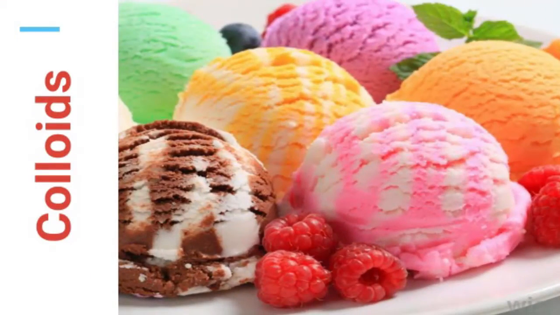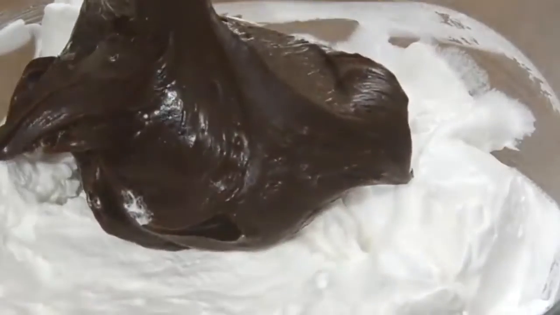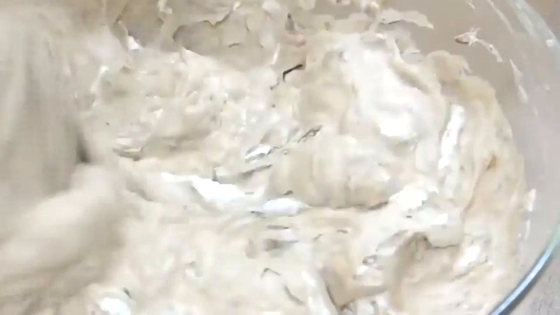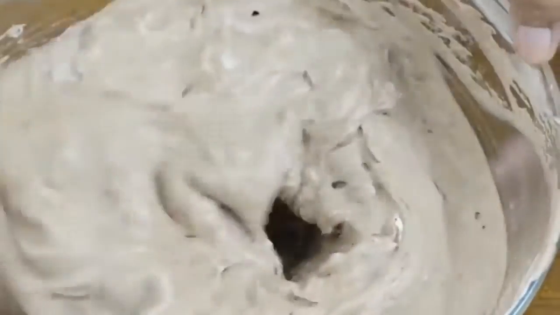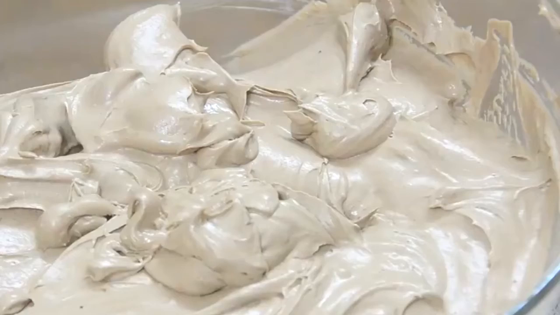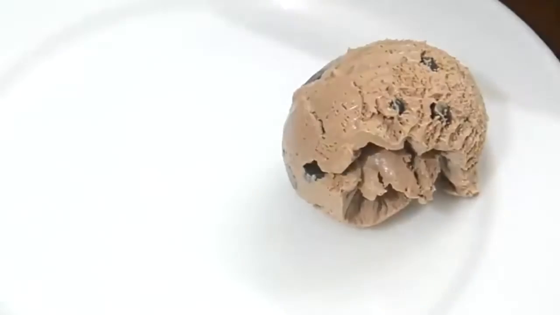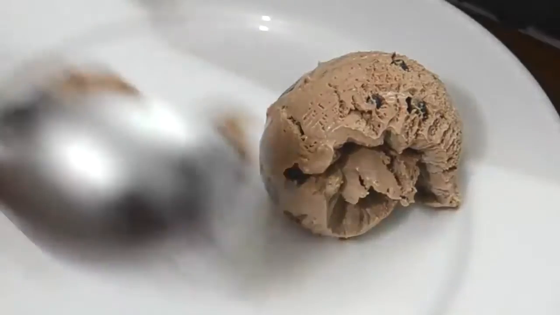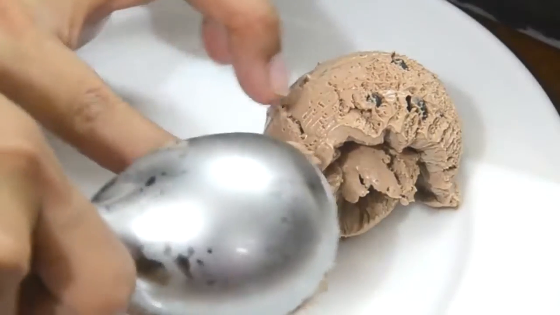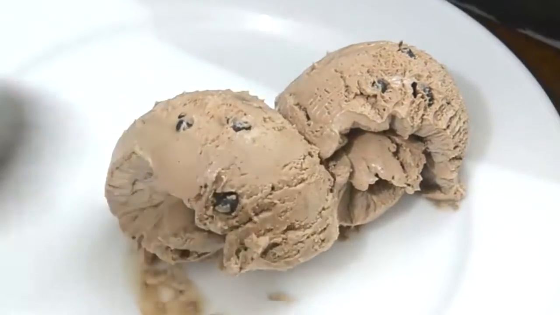Is ice cream a colloid? Ice cream is made by churning a mixture of milk, sugar, and flavors. This mixture is slowly chilled to form ice cream. The churning process disperses air bubbles into the mixture while breaking up the large ice crystals into tiny particles. The result is a complex substance which contains solids such as milk fats and milk proteins, liquids such as water, and air bubbles. So, ice cream is a colloid.